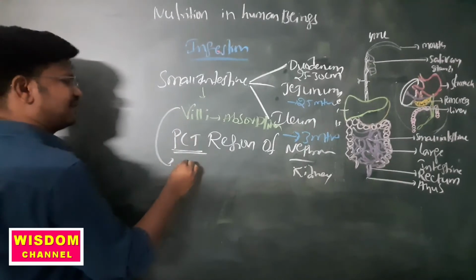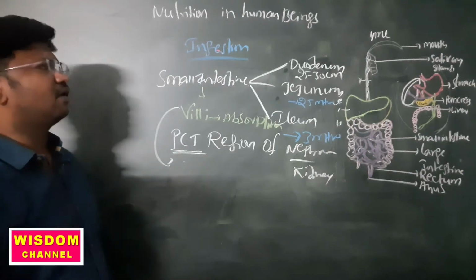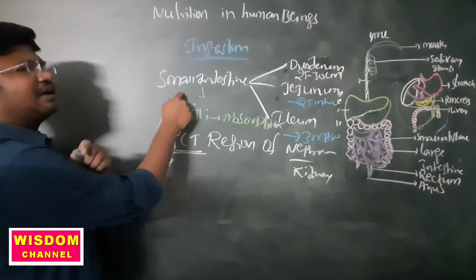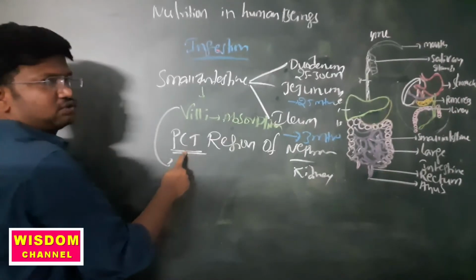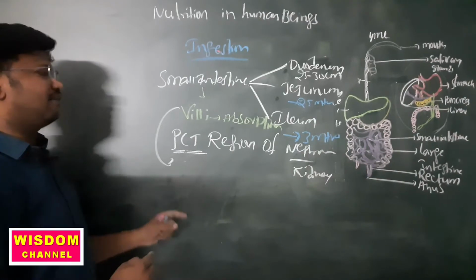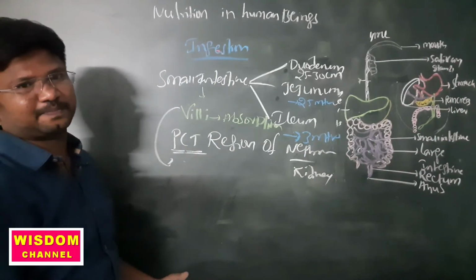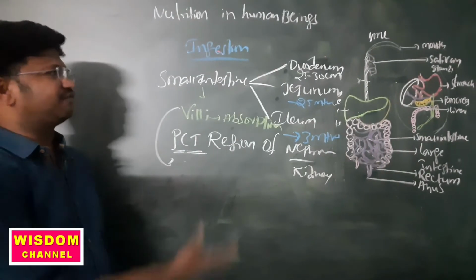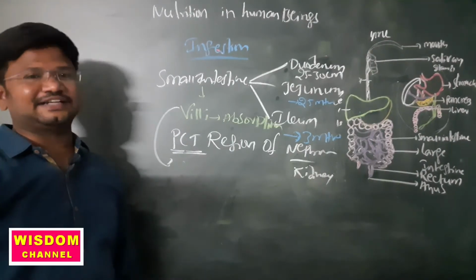With the presence of these villi, they absorb nutrients or materials into their bodies. So not only the small intestine is involved in absorption, the PCT, proximal convoluted tubule, also carries out absorption. So after digestion and absorption of this food, the food will enter the large intestine.